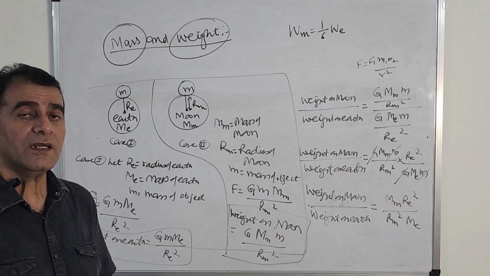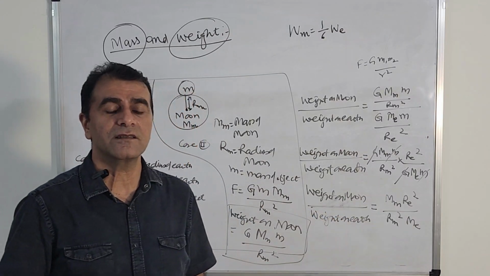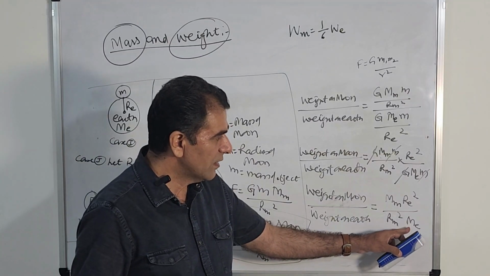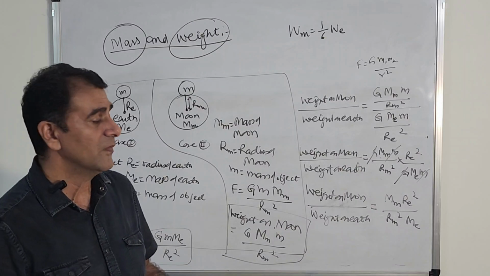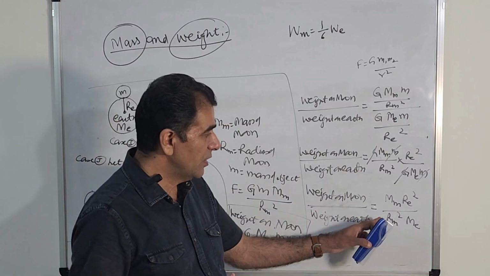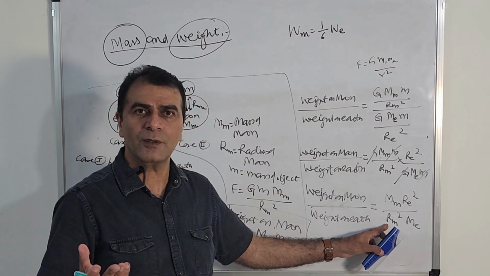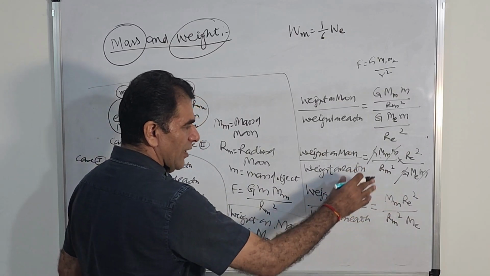Now you know the data. You know the radius of earth, 6.4 into 10 to power 6 meter. You know the mass of earth, 6 into 10 to power 24 kilogram. Just remember two things only, mass of moon and radius of moon, which you can take from the book. Put these values and solve.